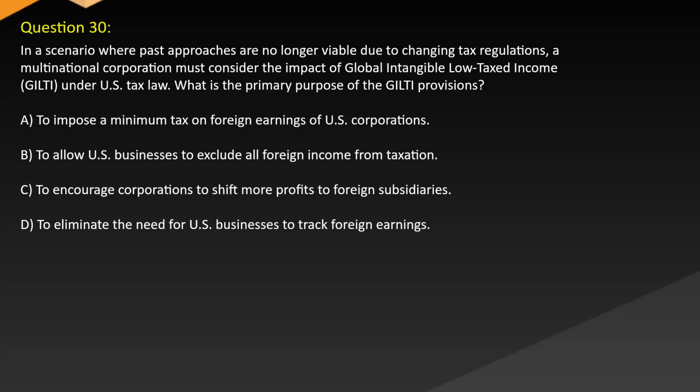Question 30. In a scenario where past approaches are no longer viable due to changing tax regulations, a multinational corporation must consider the impact of global intangible low-taxed income, GILTI, under U.S. tax law. What is the primary purpose of the GILTI provisions? A. To impose a minimum tax on foreign earnings of U.S. corporations. B. To allow U.S. businesses to exclude all foreign income from taxation. C. To encourage corporations to shift more profits to foreign subsidiaries. D. To eliminate the need for U.S. businesses to track foreign earnings.